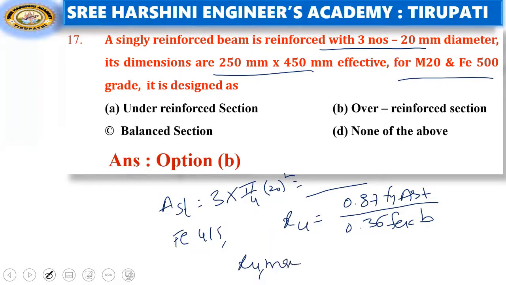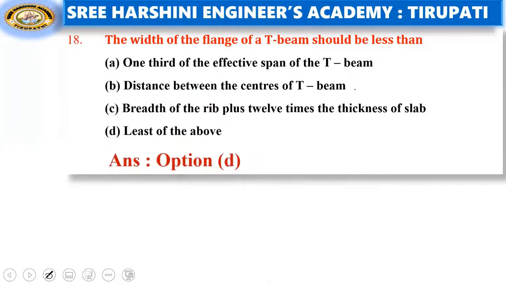The XU max formula is 0.53 into d. So by comparing these two we will get XU is greater than XU max, so it becomes over reinforced section.